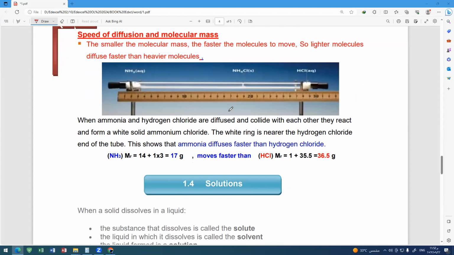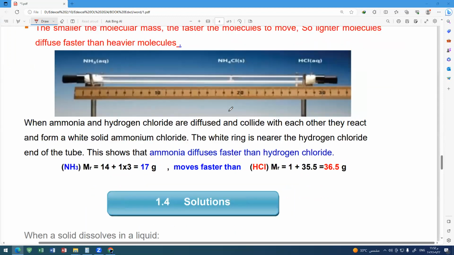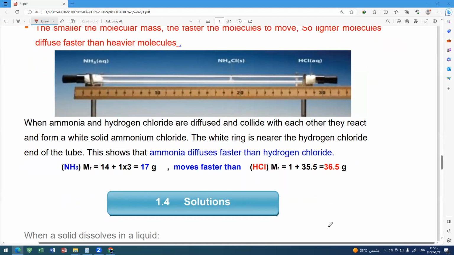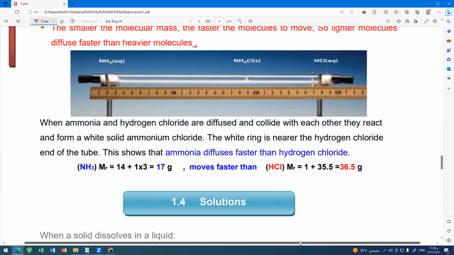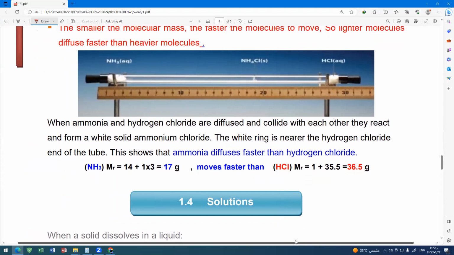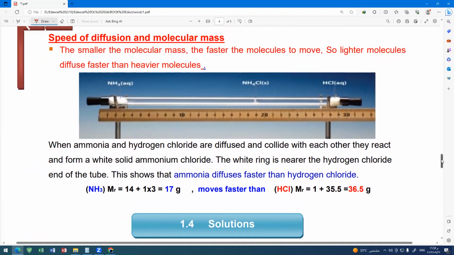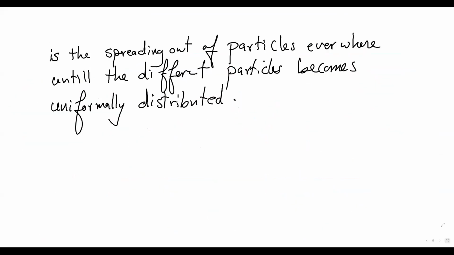Going to the last point. Now we are going to the last point. What is the last point? The last point is the rate of diffusion. The question now: are all gases diffused at the same speed, at the same rate? This is the question now.